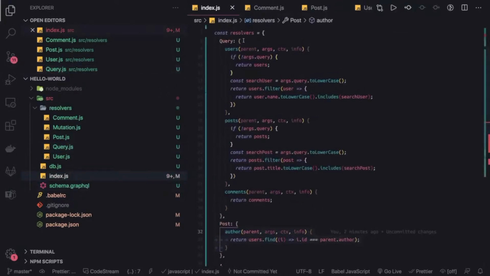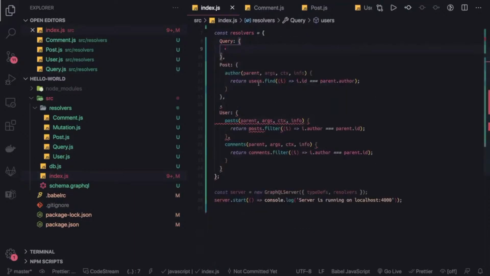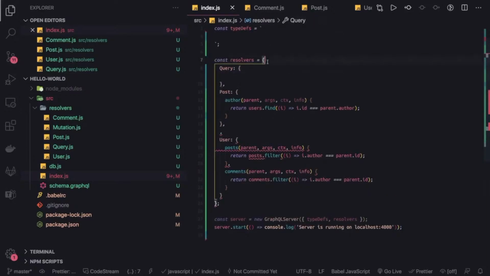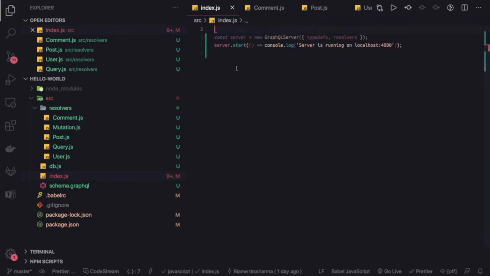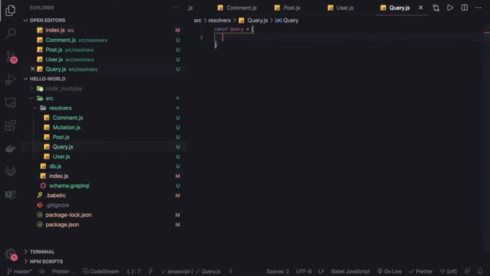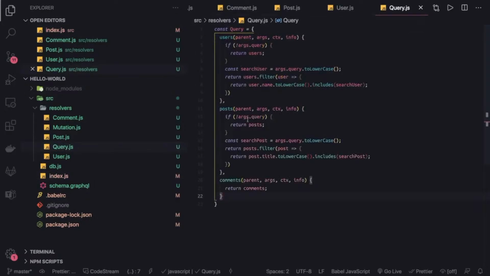So you can see these all are our queries. Copy and paste. And for now these resolvers we don't need, so let's clean them out. Type definitions and resolver.